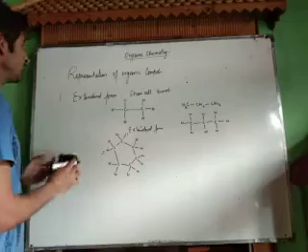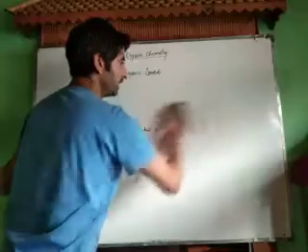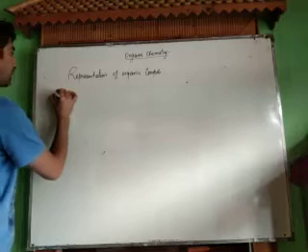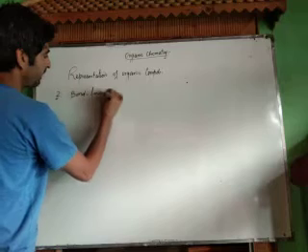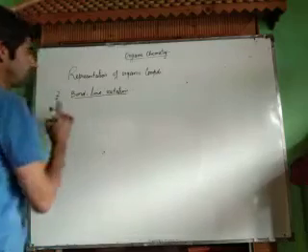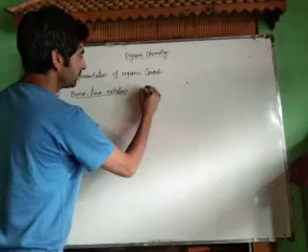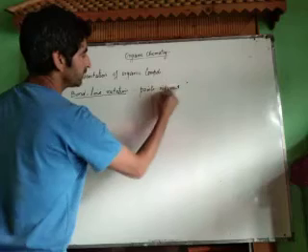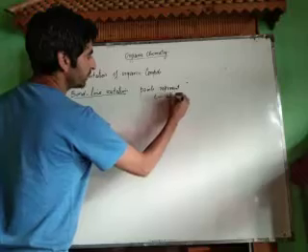Now the second method is bond line notation. In bond line notation, the points and lines represent the bonds. All the points represent carbon atoms. Points will represent your carbon atoms.